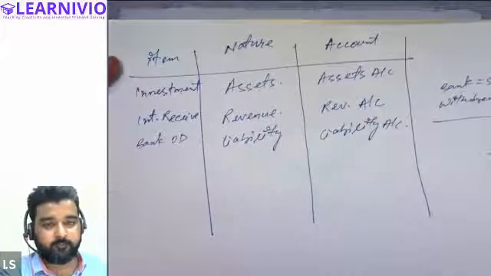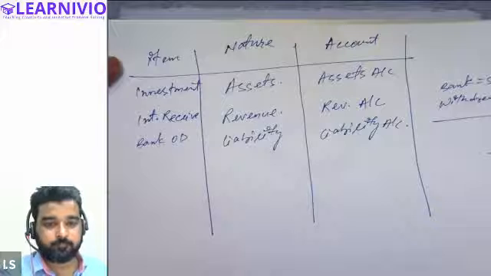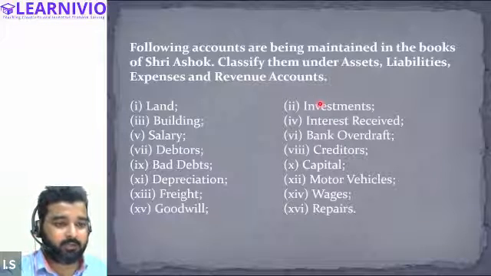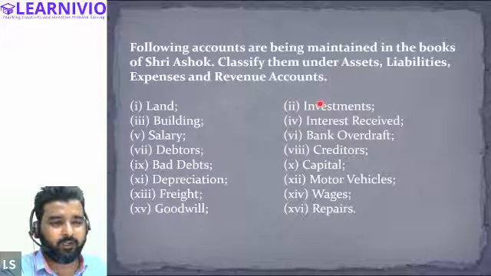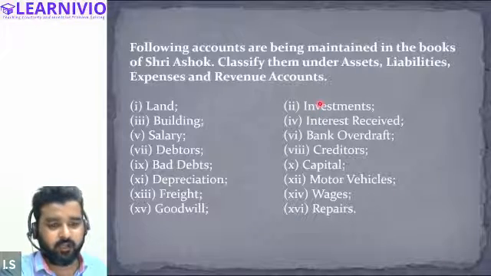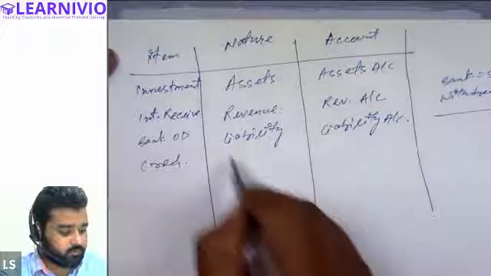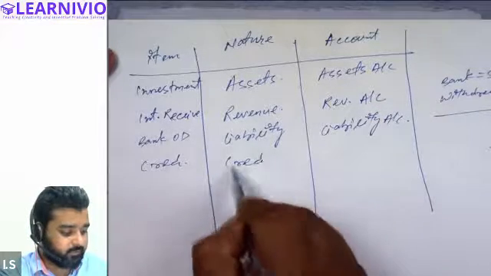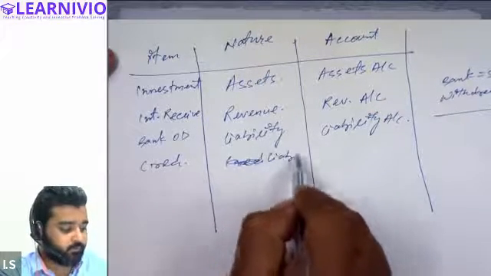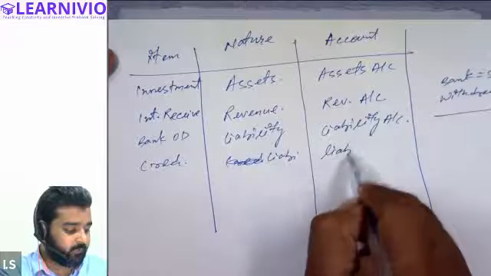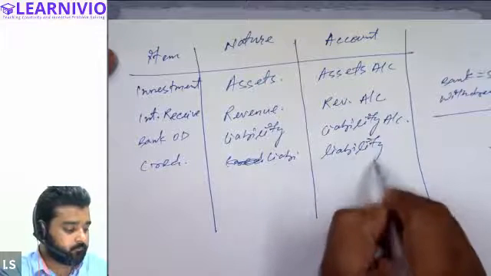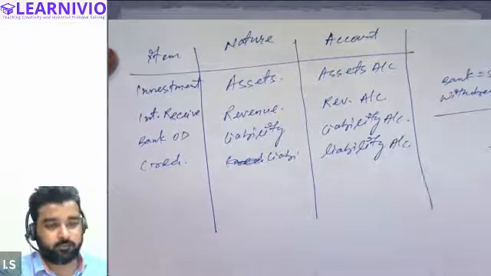Is it clear, everyone? Yes, sir. Now there are creditors. This is easy. Who are creditors? Creditors are liabilities, so they will be recorded in the liability account.